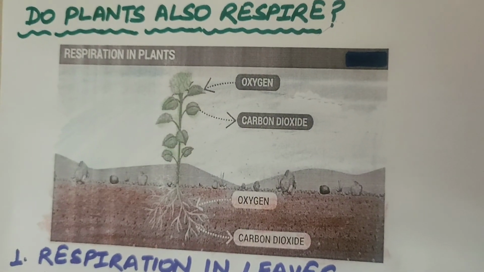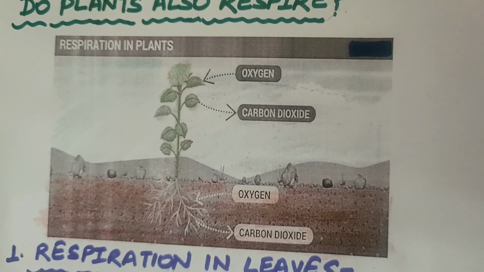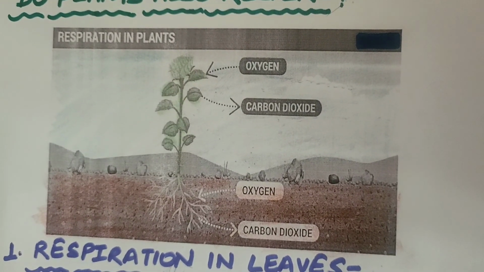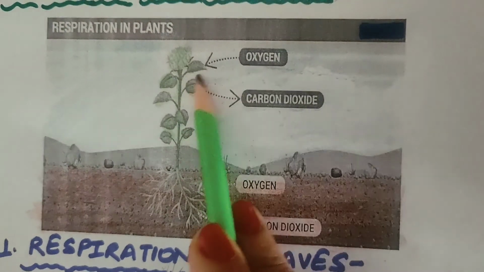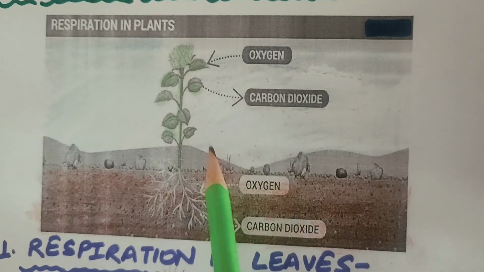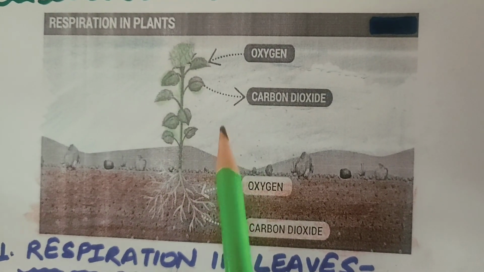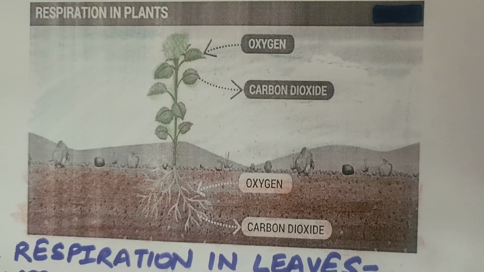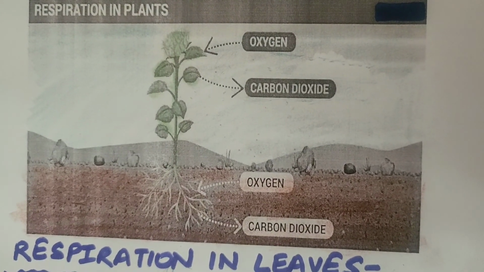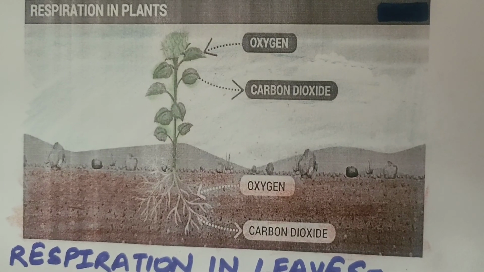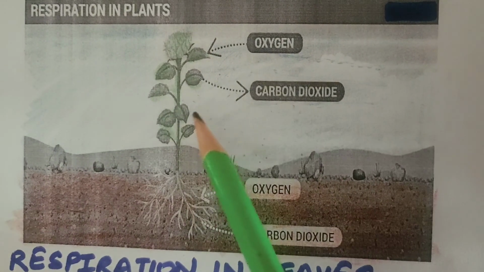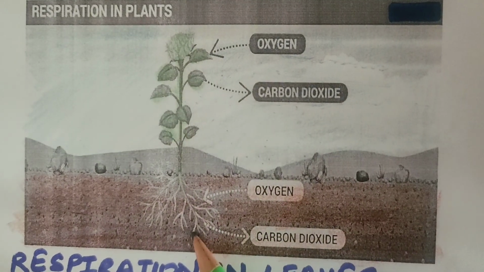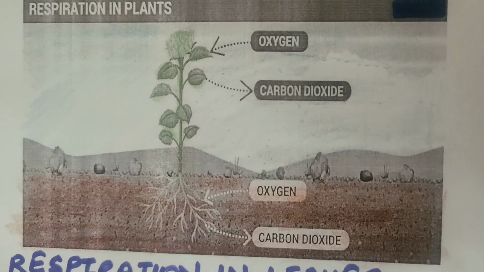All the organisms in the world respire, whether it is an animal or a plant. Plants also take in oxygen from the air and give out carbon dioxide. They also break down glucose into carbon dioxide and water and release energy to perform other functions. The respiration in plants differs from animals because in plants respiration occurs through leaves and roots. They carry out respiration independently.